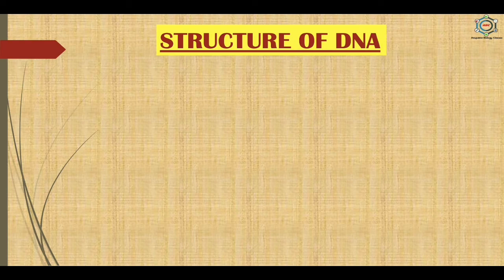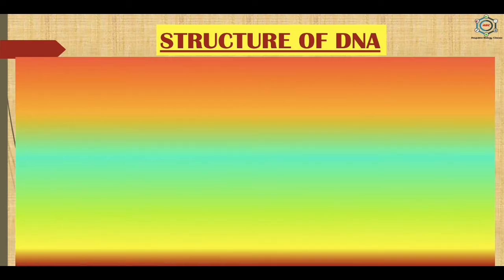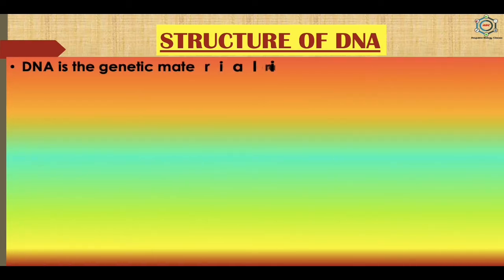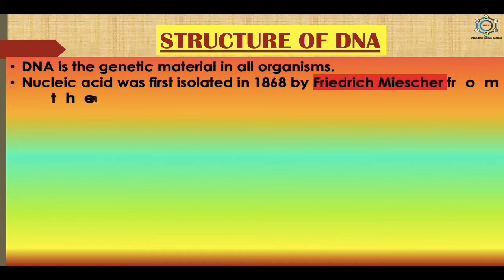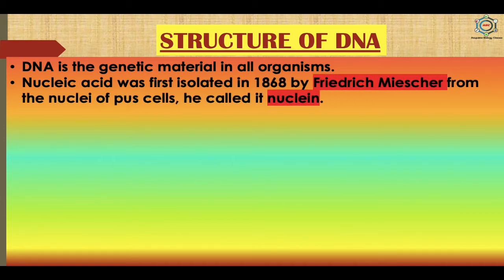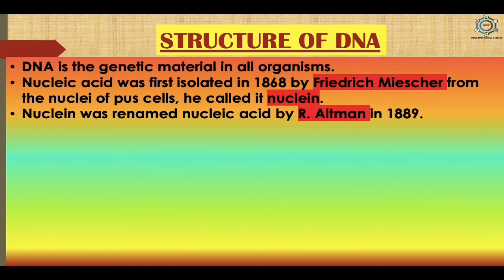Now, the structure of DNA. DNA is the genetic material in almost all organisms. In certain viruses, such as the AIDS virus and the tobacco mosaic virus, that is TMV, RNA is the genetic material. Nucleic acid was first isolated in 1868 by Friedrich Miescher from the nuclei of pus cells. He called it nuclein.